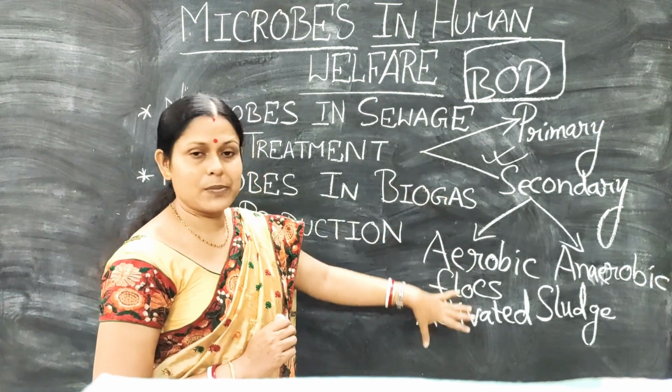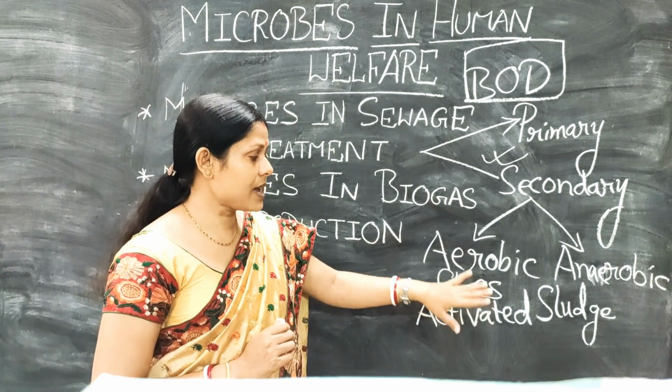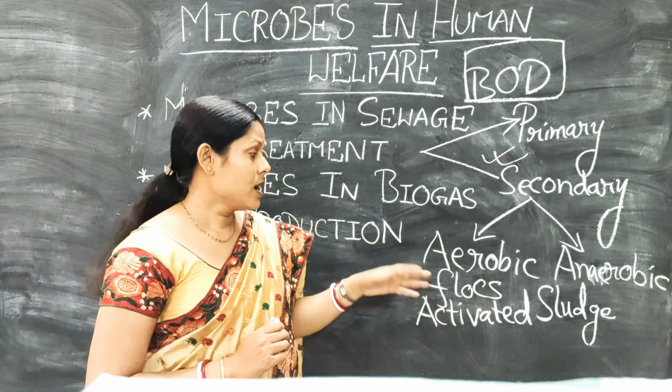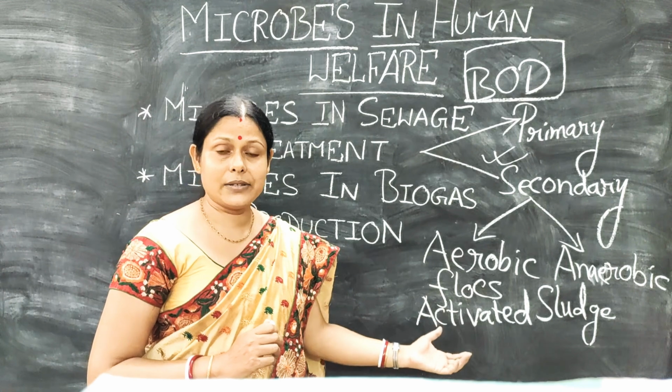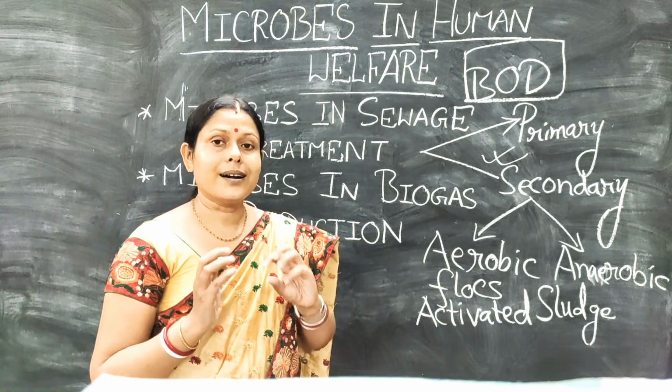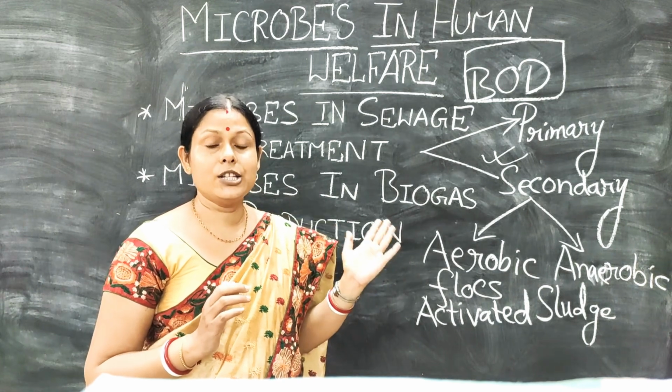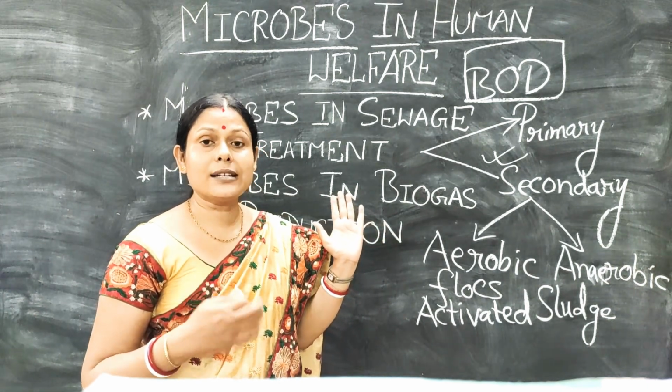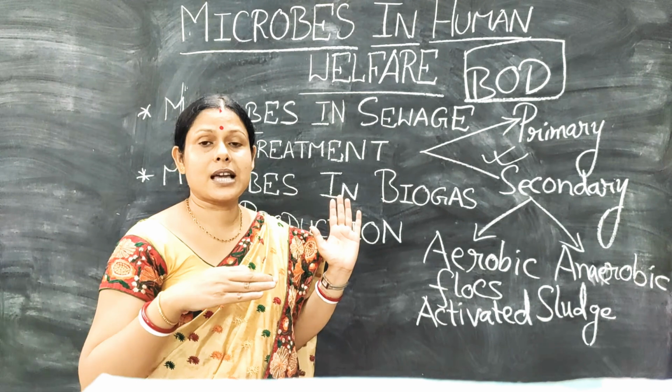After this is done, the activated sludge has settled down, and from this activated sludge some of the flocks are pumped back into the aeration tank, so that the continuity of the process can be maintained.